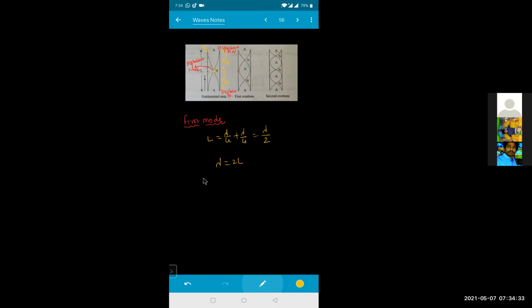So what will be the frequency right now, beta? Frequency N1 is equal to V by lambda. So that means it will be V by 2L. So N1 will be equal to V by 2L. This is known as the fundamental frequency, or also called the first harmonic, or it is the zero overtone. Is it clear for everyone?